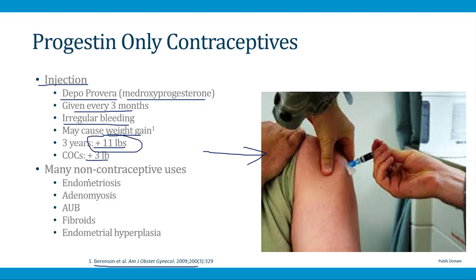And then you should be aware that besides contraception, there are many non-contraceptive uses of Depo-Provera. I talk about this in other videos, but in conditions like endometriosis and adenomyosis, Depo-Provera can be helpful. Same is true in abnormal uterine bleeding or fibroids or endometrial hyperplasia. In all of these conditions, the effects of a progestin compound like medroxyprogesterone can improve symptoms and clinical features.